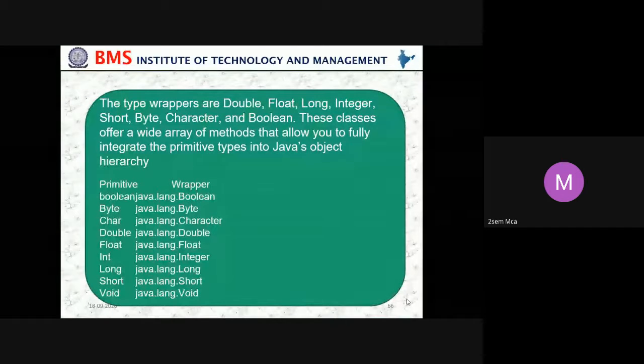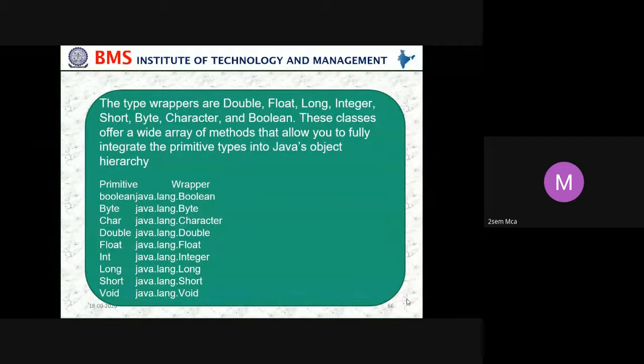So the type wrappers are Double, Float, Long, Integer, Short, Byte, Character, and Boolean. These classes offer a wide array of methods that allow you to fully integrate the primitive types into Java's object hierarchy. And what is primitive? We know the primitives are boolean, byte, char, double, float, int, long, short, and void. Then what is a wrapper, and where are all these present?